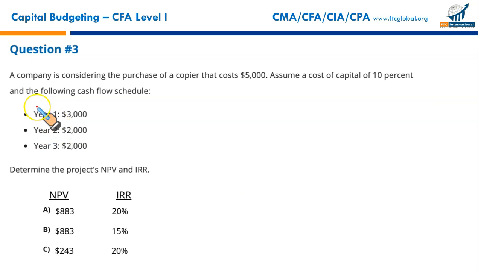Next, a company is considering the purchase of a copier that costs $5,000. Assume a cost of capital of 10% and the following cash flow schedule. We have a cash flow at the end of year 1, $3,000. Cash flow at the end of year 2, $2,000. Cash flow at the end of year 3, $2,000. First, you need to lay down how you will enter the data. Once you become an expert, you'll just simply, you don't even look at the calculator.